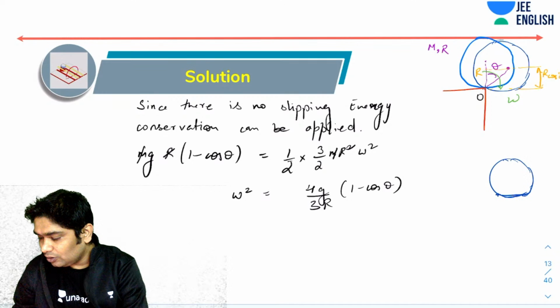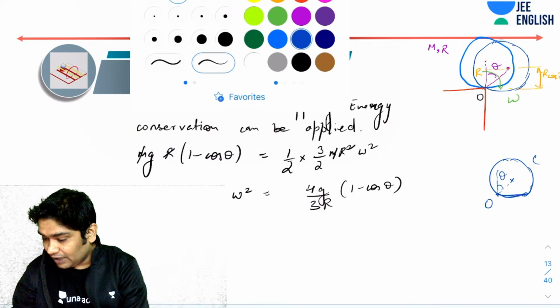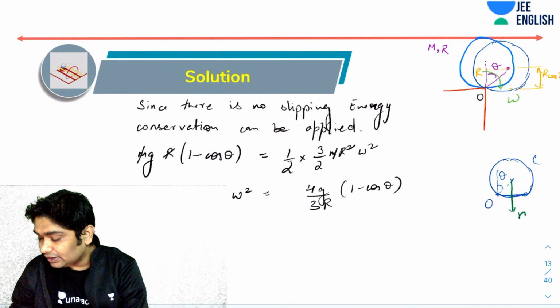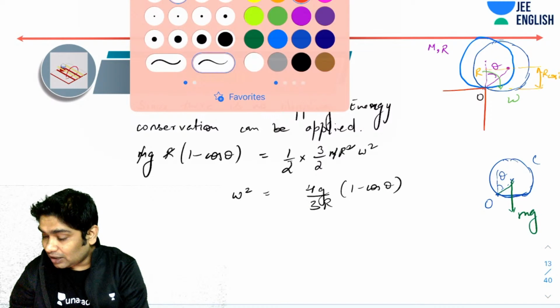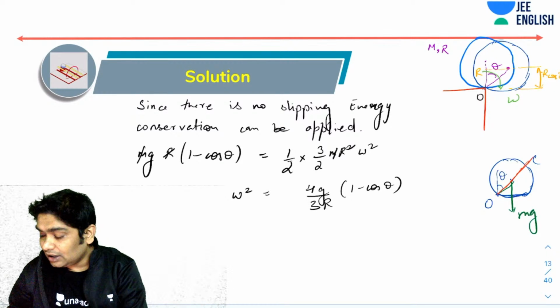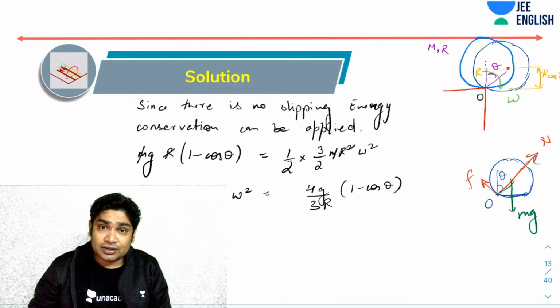So here is O. Here is the center of mass. This angle is theta. First of all, mg would be acting, the weight. So you will have mg acting like this, and then you would have a normal reaction which would pass through the center, correct? So there would be a normal reaction and there could be a friction. So let's assume that the friction is like this. These are the only three forces that can act on this, correct? Normal reaction, mg and friction.